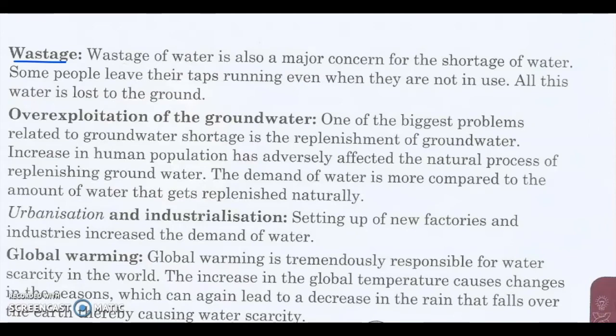Wastage. Wastage of water is also a major concern for the shortage of water. People leave their taps running even when they are not in use. All this water is lost to the ground.